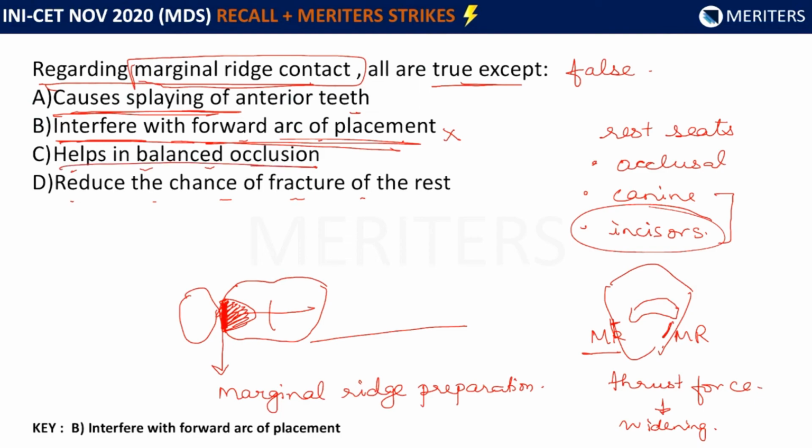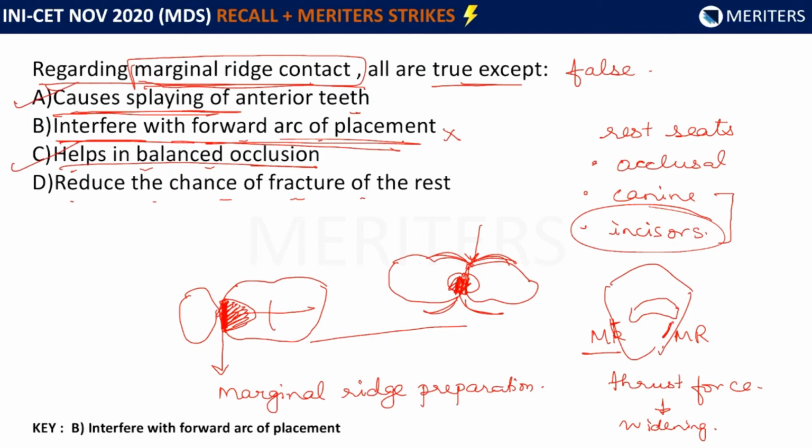It helps in balanced occlusion, which is true because if you consider, say, for example, an embrasure clasp is the one where you have one common rest seat between two teeth and there is a clasp like this. This is indicated in tooth bound areas. So here the marginal ridges are prepared on both the teeth, and that is where the occlusal contact of the antagonist tooth will come. So that is a desirable contact. In removable prosthodontics, we need balanced occlusion. We need a simultaneous tooth contact in excursive movement, which can be provided with the help of the marginal ridge contact. That is why this is correct. So option A is correct.